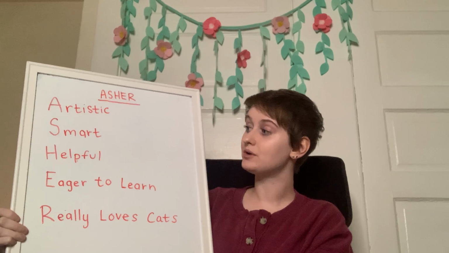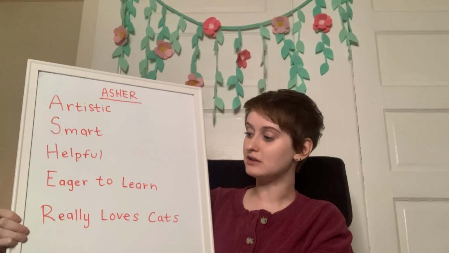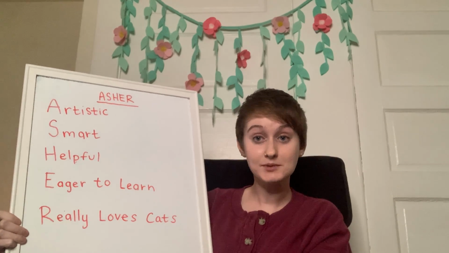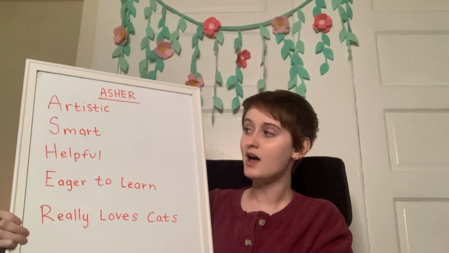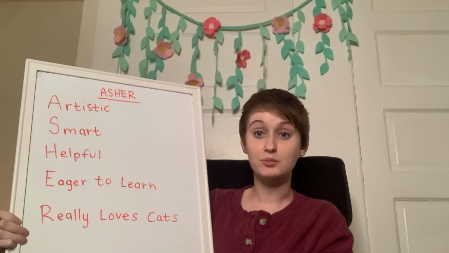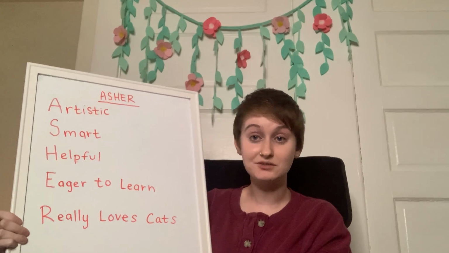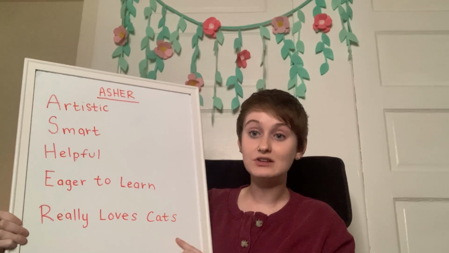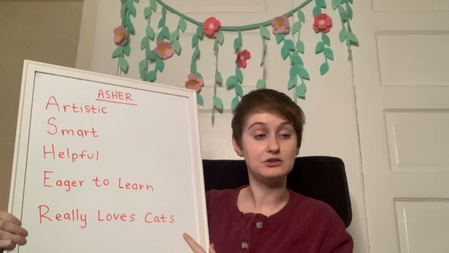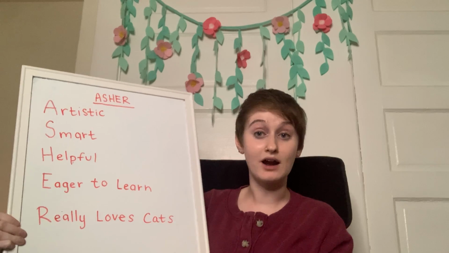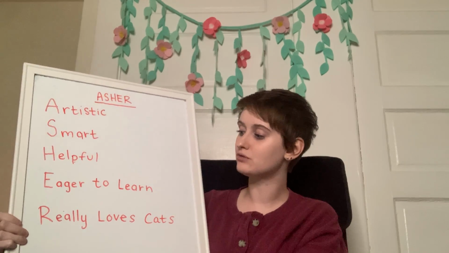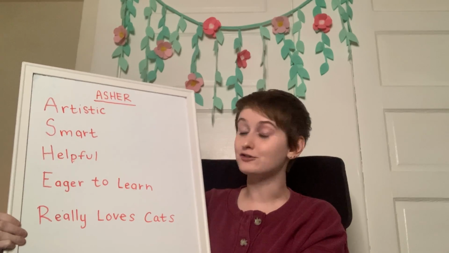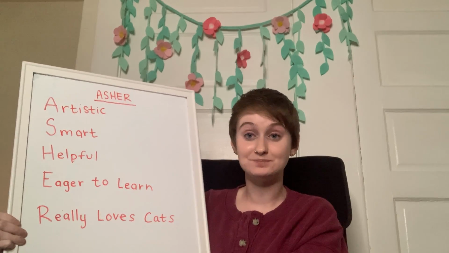When you're writing your own acrostic poem, make sure that you include one word or phrase that starts with the same letter as each letter of your name. And make sure that when you're brainstorming, you're thinking about adjectives. Those are descriptive words, or you can think about whole sentences that describe something that you like to do, or something that describes you. But you want to make sure that each of those adjectives starts with that letter of your name.